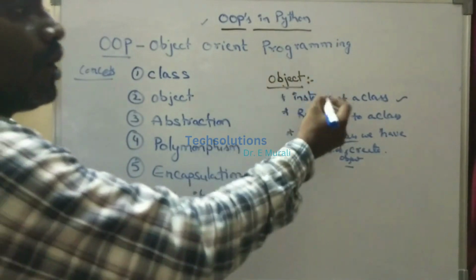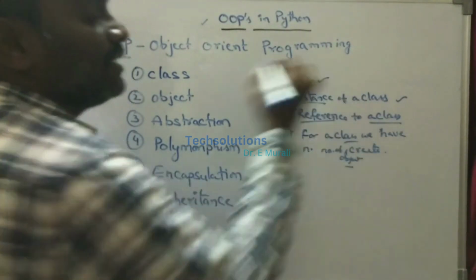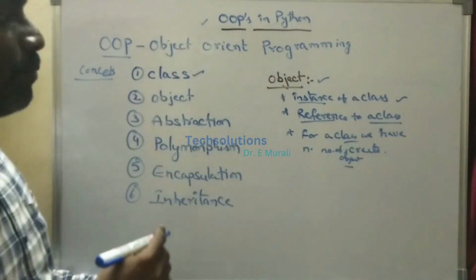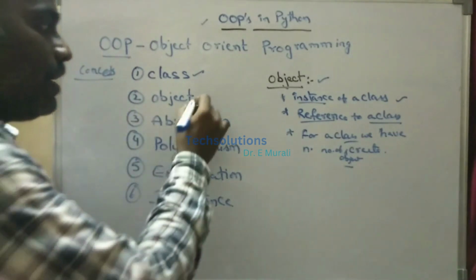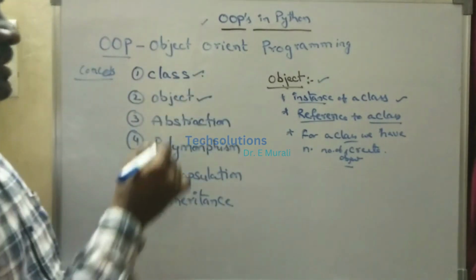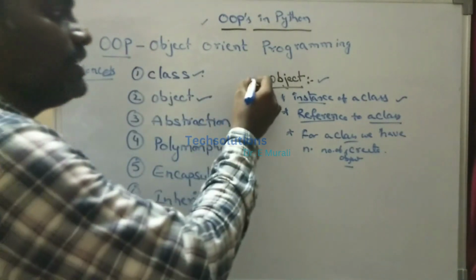What is meant by object? An object is nothing but an instance or reference to a particular class. A class is a group of variables and functions. An object is an instance or reference of the particular class. For the class you define, the reference representing it is called an object.